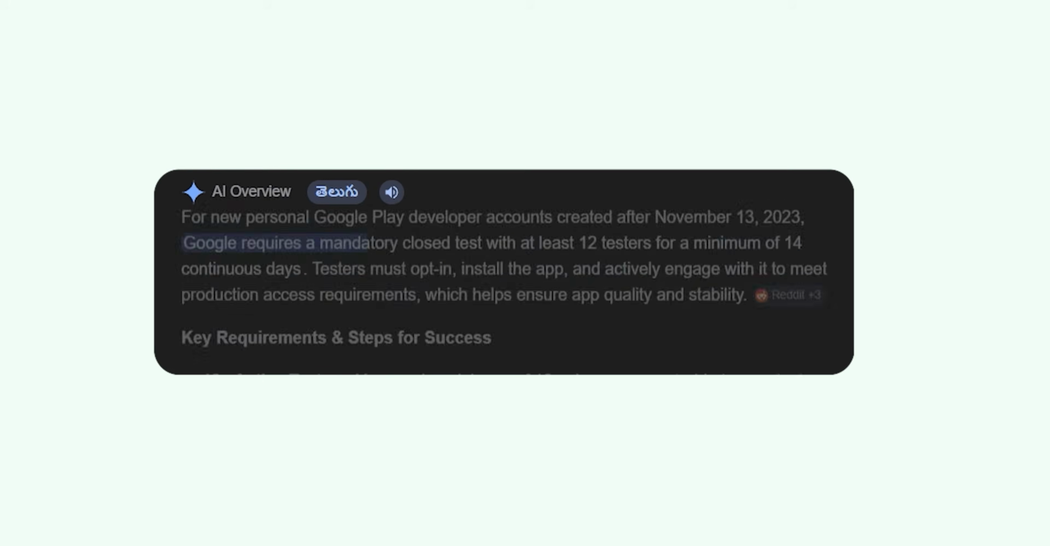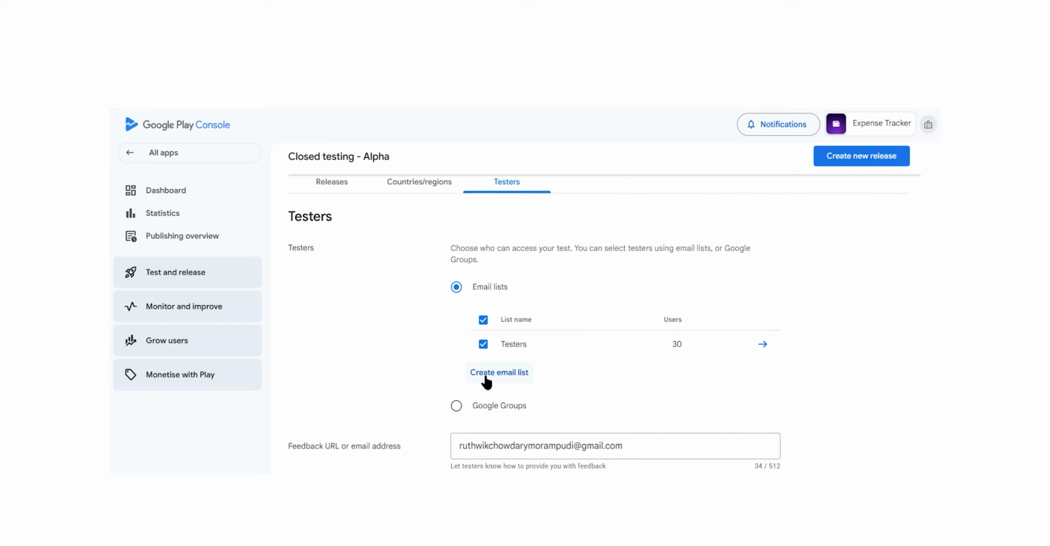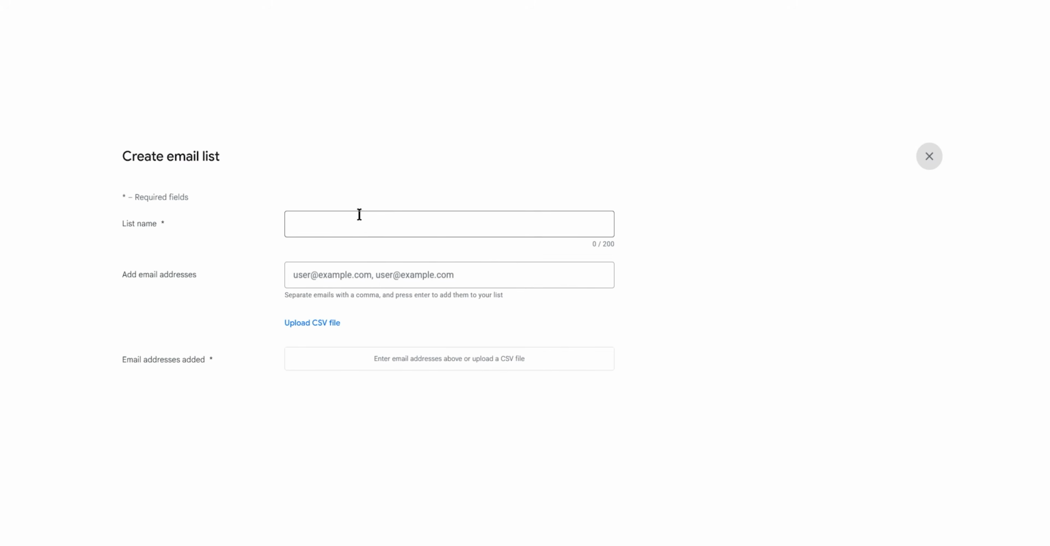Then comes the closed testing. If the app that you're launching in your developer account is for the first time, then you have to run a closed testing. Like, this is mandatory. You have to run closed testing with at least 12 testers and for 14 days. It means that you have to add at least 12 email IDs here, give them access to test the app in this 14 days period. They have to install it and open it at least once. Once this 14 days period is done, you can go to open testing. Again, this is not mandatory.